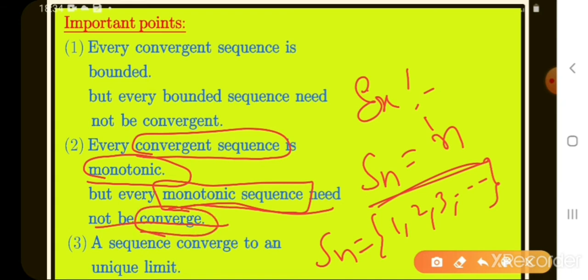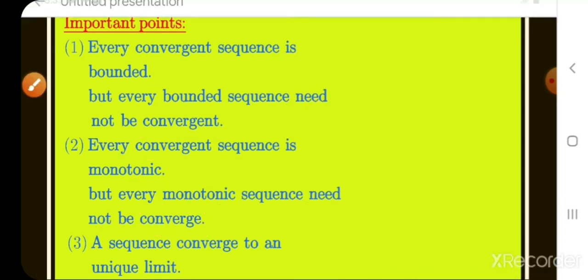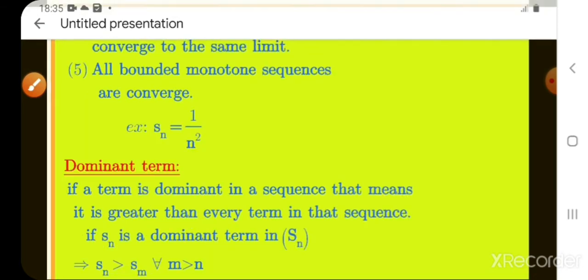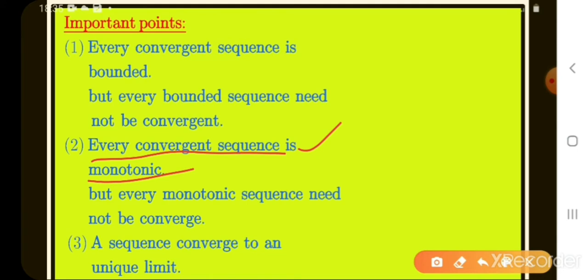To find whether the given sequence is convergent, what do we find? The limit. What is the limit of n as n tends to infinity? The value is infinity, and infinity means no limit point. So every monotonic sequence need not be convergent. Every convergent sequence is monotonic, but every monotonic sequence may or may not be convergent.